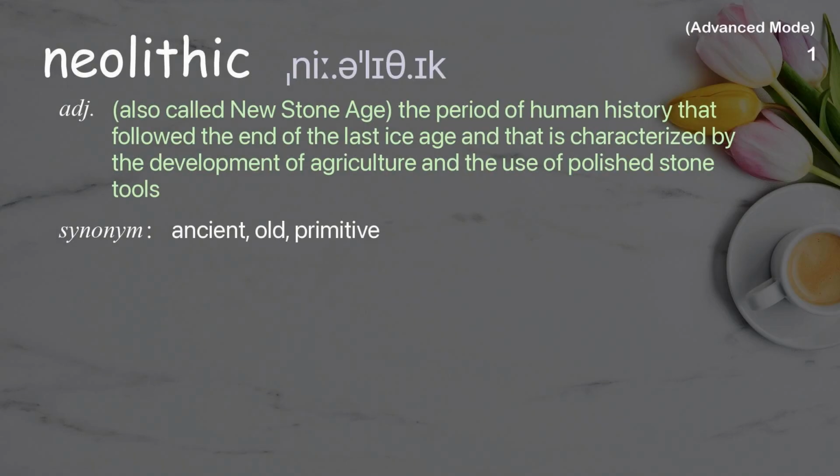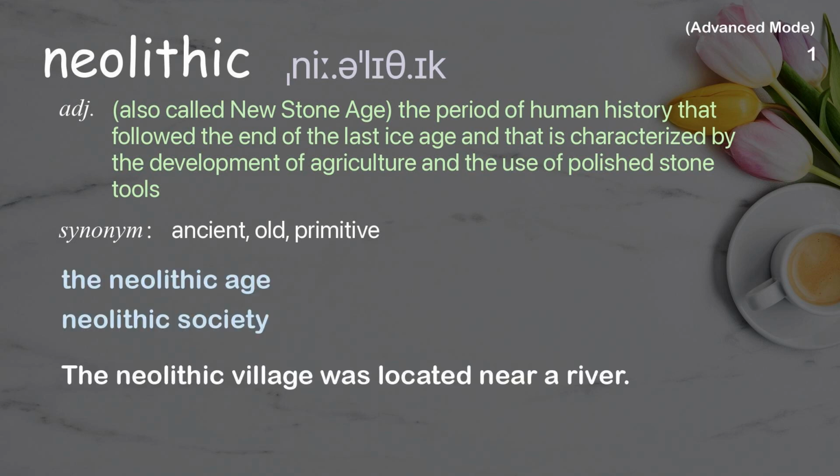Neolithic. Also called New Stone Age, the period of human history that followed the end of the last ice age and that is characterized by the development of agriculture and the use of polished stone tools. Examples: The Neolithic Age. Neolithic society. The Neolithic village was located near a river.